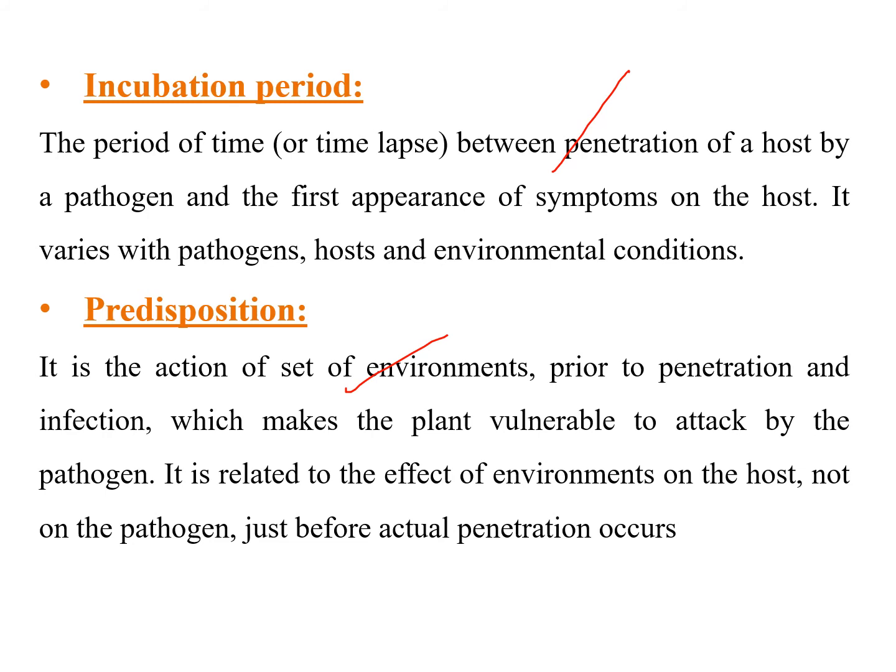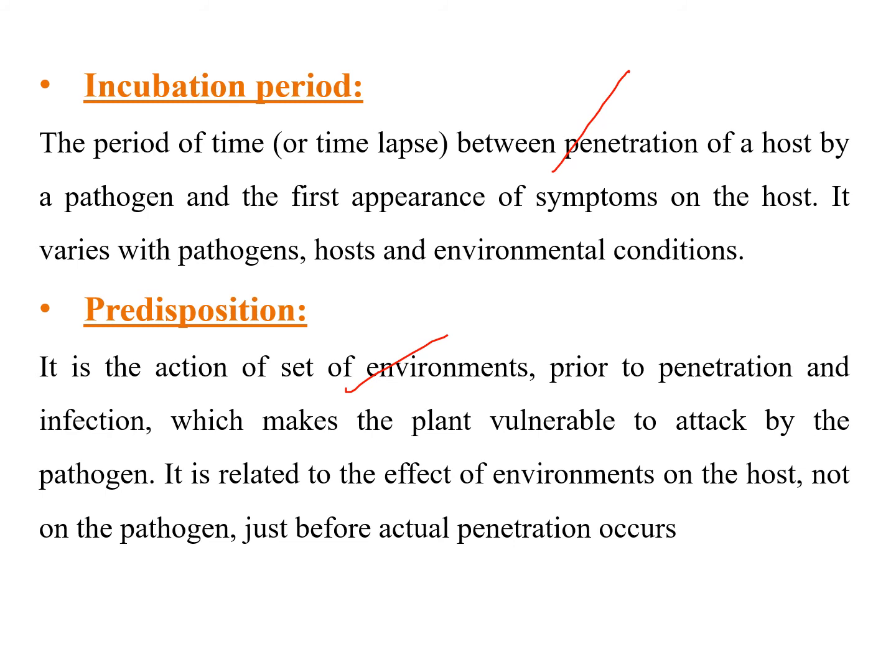That means before the pathogen penetration and infection, whatever environmental conditions are there which make the plant vulnerable to attack by the pathogen. That means environmental conditions present before the penetration of the pathogen, which make the host plant susceptible, that is vulnerable to the attacking pathogen.